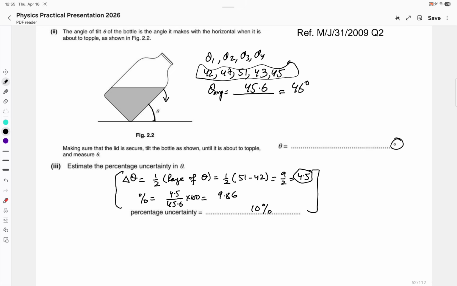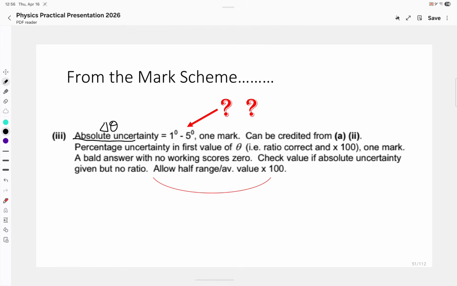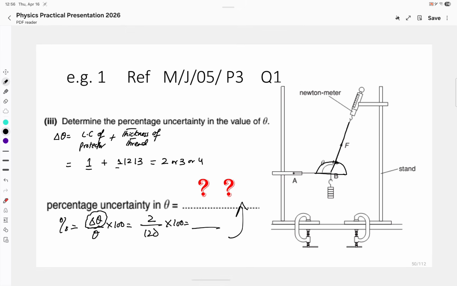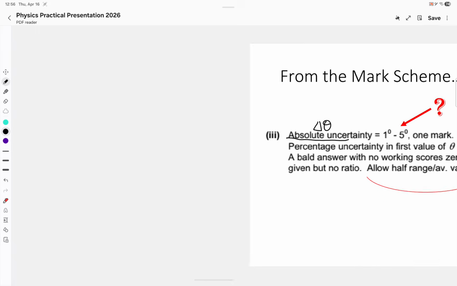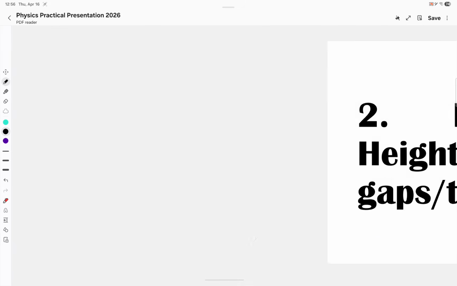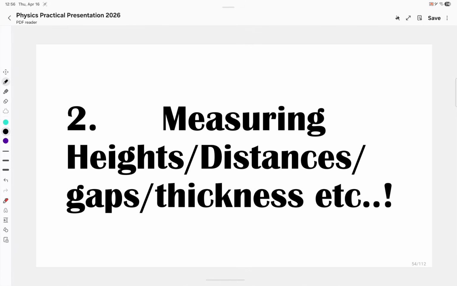Quite in detail, I have explained this for almost more than 15 minutes now, right? So in my next video we are going to cover number 2, and that is again a very important idea. Number 2, let me just give you a little trailer for that: measuring the height, distances, gaps and thicknesses, which I will cover in the next episode. Thank you very much.